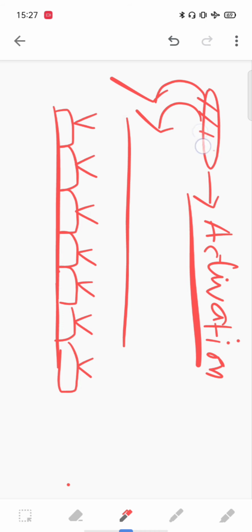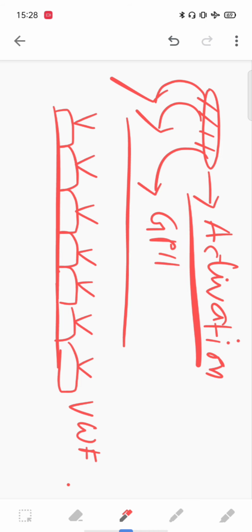What are the alterations? These platelets which are bound to von Willebrand factor express glycoprotein 2b.